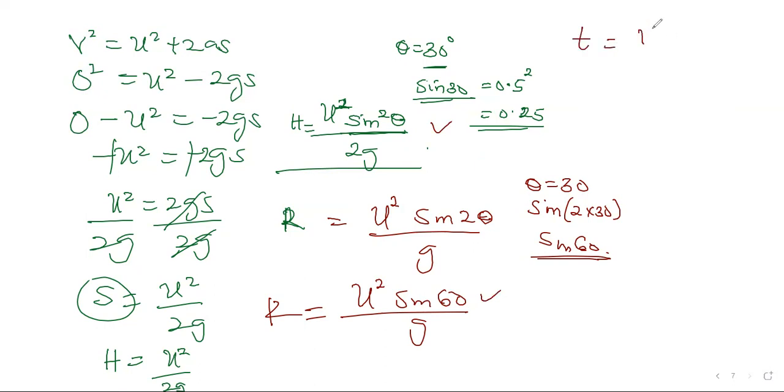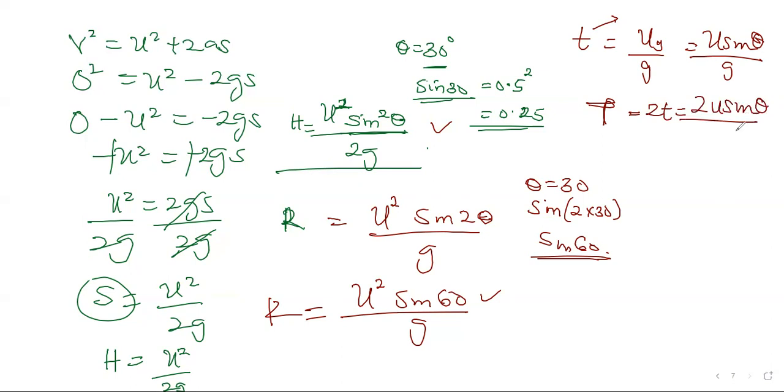We have t to be uy over g. That's u sine theta over g. Then we have big T, which is the time to reach maximum height. Now total time of flight equals 2t, which is 2u sine theta over g.